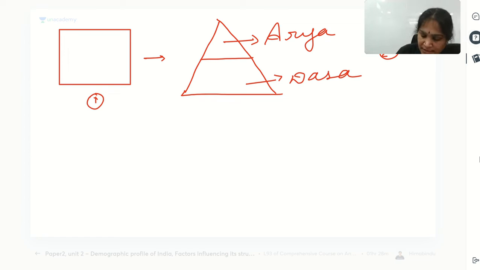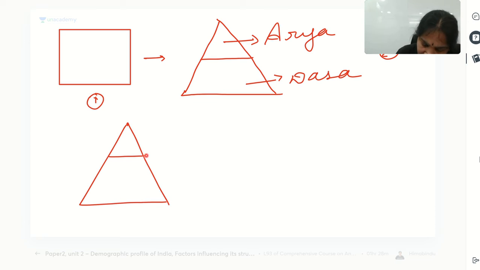In stage 3, what happened is the 2 became 3 here. The 2 groups became 3 here. And the 3 groups are Brahma.